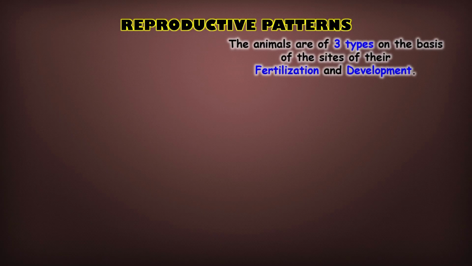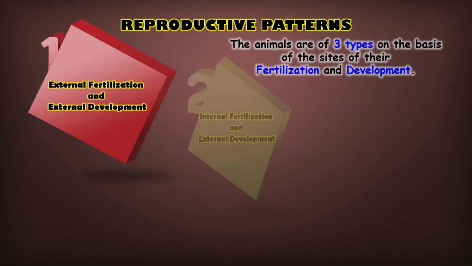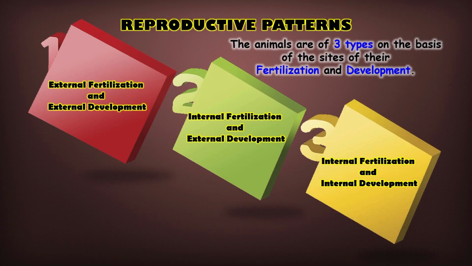Animals reproduce in different ways, and these methods can be grouped into three reproductive patterns. These patterns are based on where fertilization happens and where the embryo develops. The first type is external fertilization with external development. Here, fertilization takes place outside the body, and the embryo also develops outside. This is common in animals like fish and frogs.